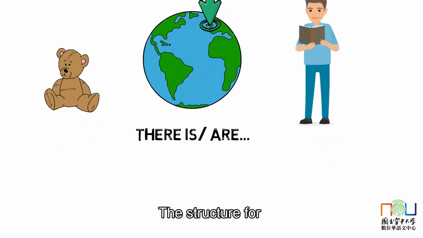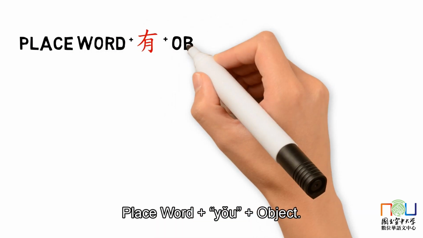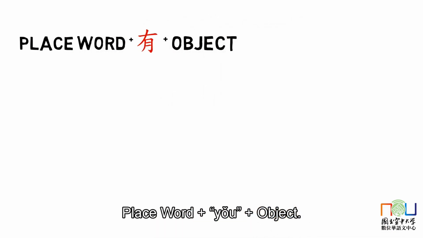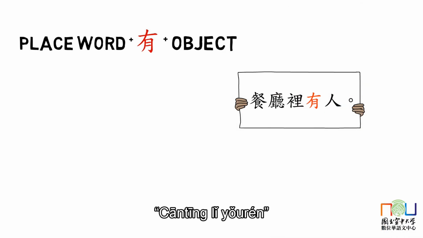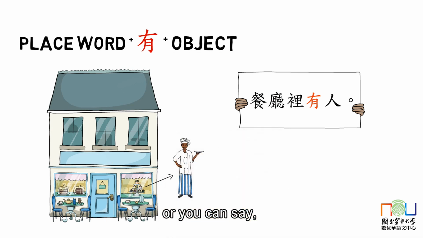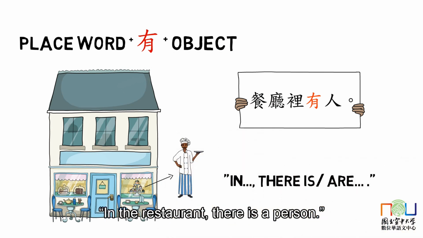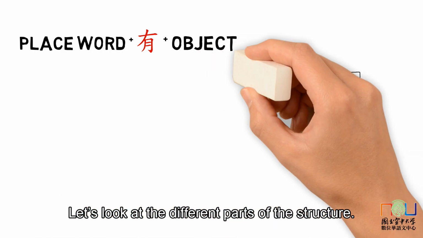The structure for 有 as an existential verb is place word, 有, object. For example, 餐厅里有人, there's a person in the restaurant. Or you can say, in the restaurant, there's a person. Let's look at the different parts of the structure.